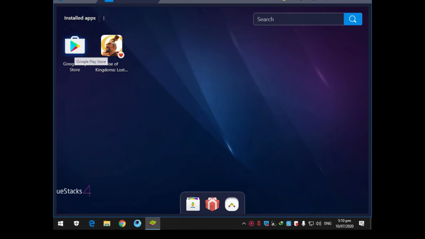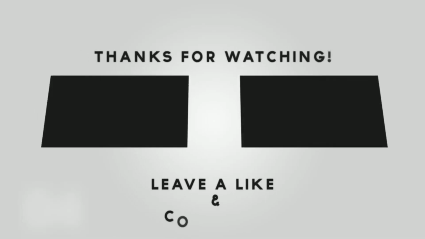So here is the Google Play Store. You can download any app or game you want to play or install.